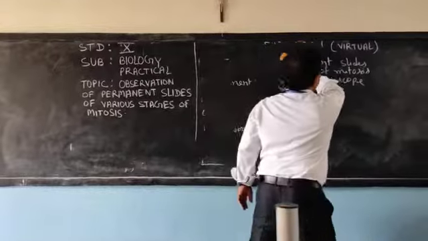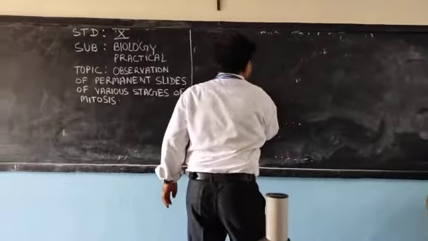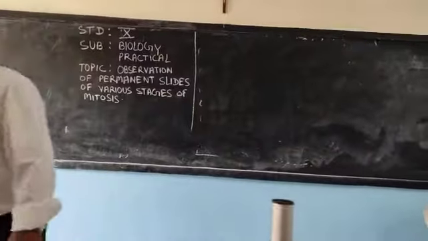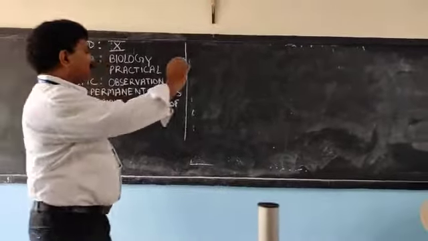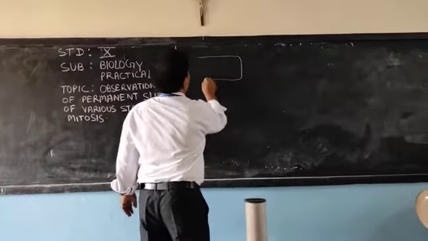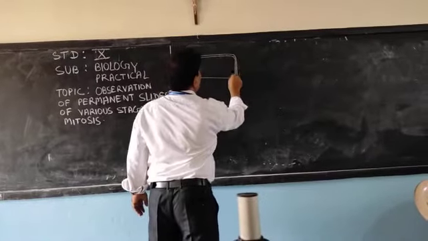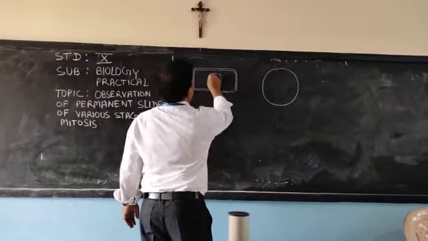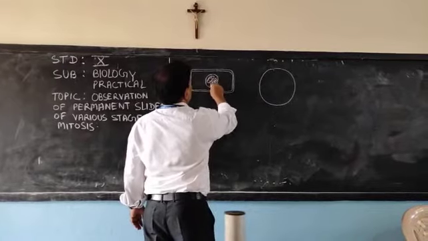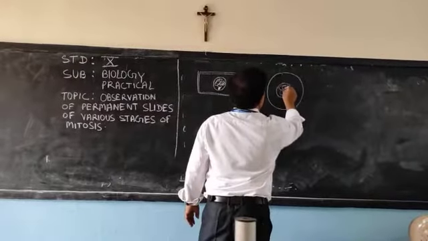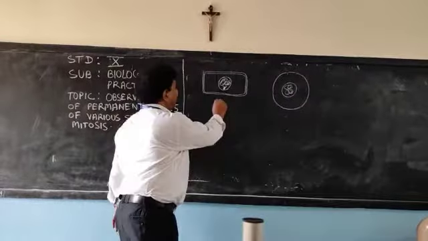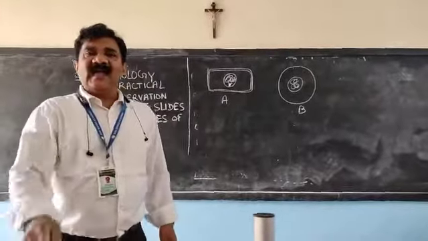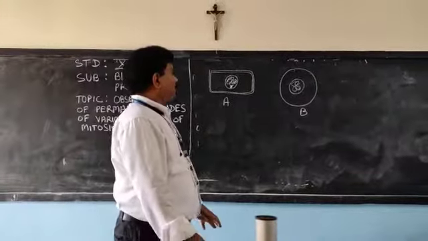Listen, if the cell is rectangular in shape and has two outer coverings, rectangular in shape and two outer coverings like this, and if I ask you, this is A and this is B, which one is the plant cell and which one is the animal cell, and give a reason to support your answer.